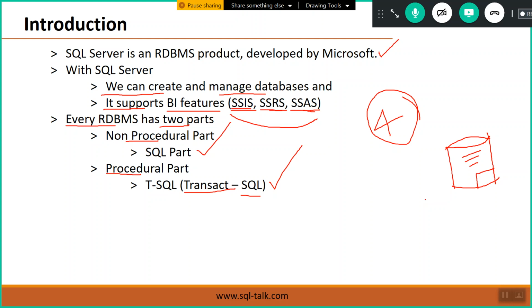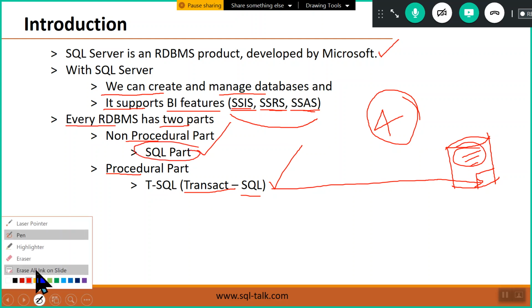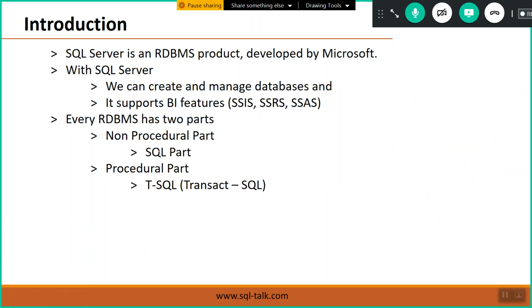That's why, to work with the programs, SQL Server supports which language? T-SQL, Transact Structured Query Language. Whereas to work with the data, we have these SQL commands. Right. So that is what is what.